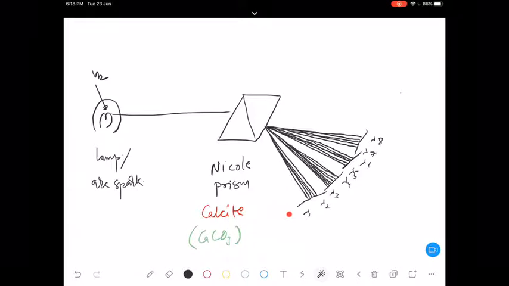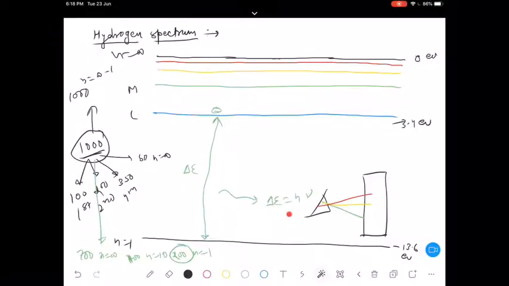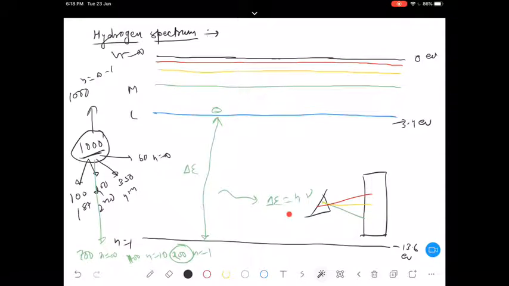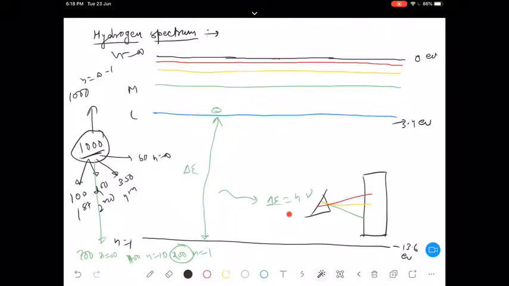Now I'll take that energy level diagram once again. Can you figure out which transition will have maximum energy difference? Is it infinity to infinity minus 1?